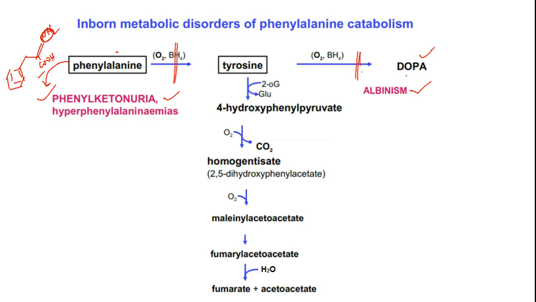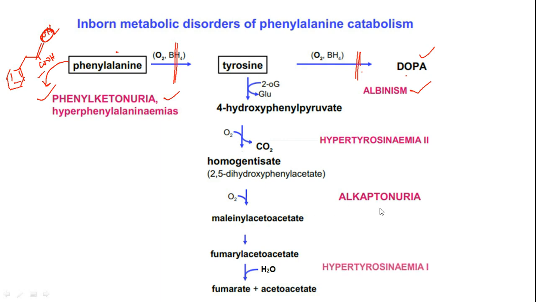Then the 4-hydroxyphenylpyruvate has to be converted to homogentisate via decarboxylation, so that we will have maleylacetoacetate. Sorry, homogentisate will form, 2,5-dihydroxyphenylacetate. So here, if it fails to get converted, this is one type of problem. We call it hypertyrosinemia 2.